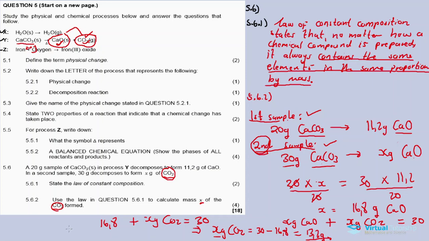So we calculate this way. The law of constant composition involves ratios, and the ratios come as 2 samples. It's sort of like a simultaneous equation. Remember in mathematics, you need 2 equations to solve for x and y.